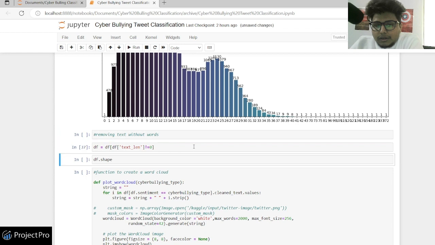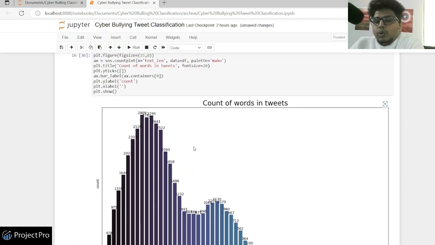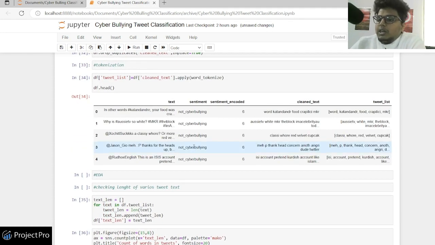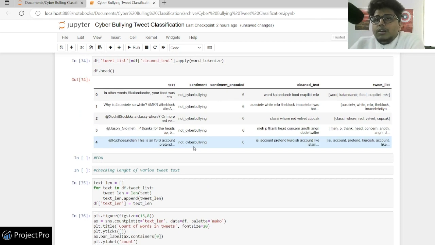So what we did, we removed all of those texts which have zero length. And how is this possible? You might be thinking, we have to write something in a tweet, right? But again, remember, these are not tweets, these are tweet lists. We got tweet lists by removing many words. So let's say there is a tweet of how are you, and an emoji of a person looking curious. How, are, and you will all be removed as stop words. The question mark icon will be removed, and the emoji would be removed.